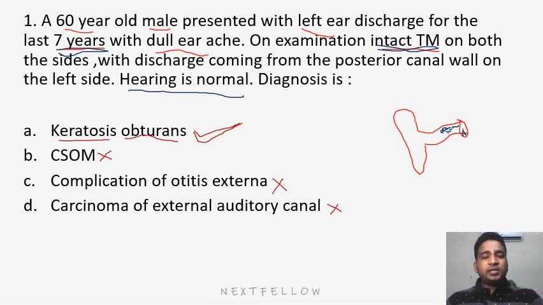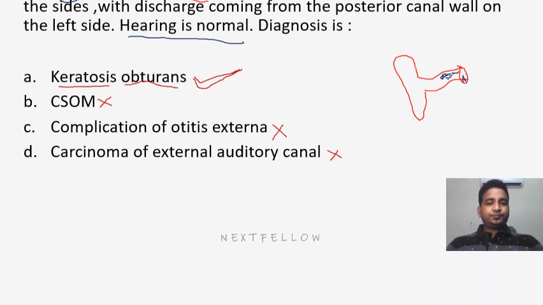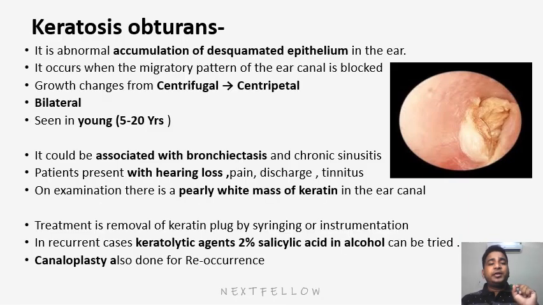Let's try to understand what keratosis obturans is. Now, this is a picture of the ear canal where we can see pearly white, brownish tissue, or epithelial debris, in the external auditory canal. This is a typical picture of keratosis obturans, that is, a collection of desquamated epithelium. We all know that the external auditory canal wall has keratinized squamous epithelium. So with time, this keratinized tissue will get desquamated and collect in the ear.